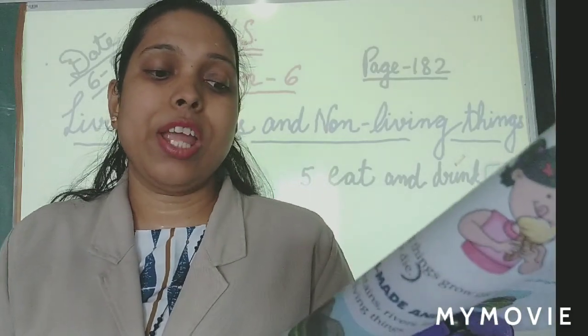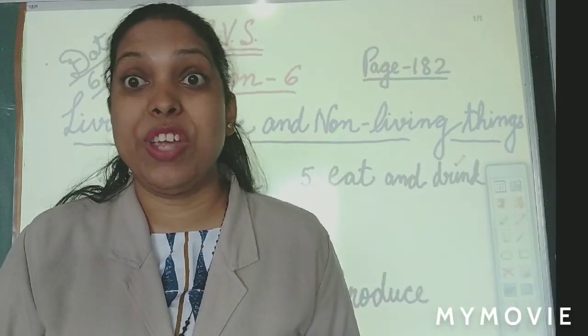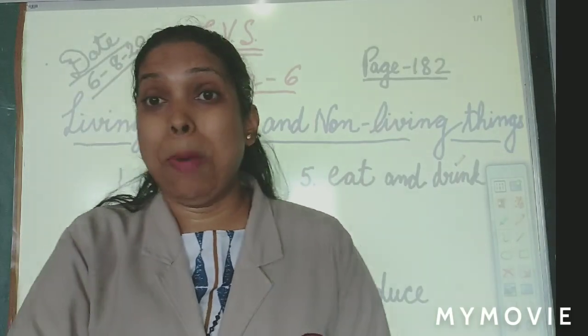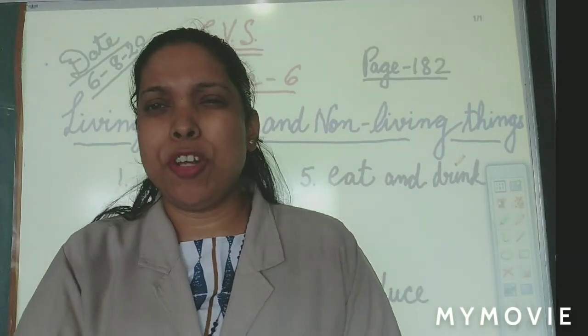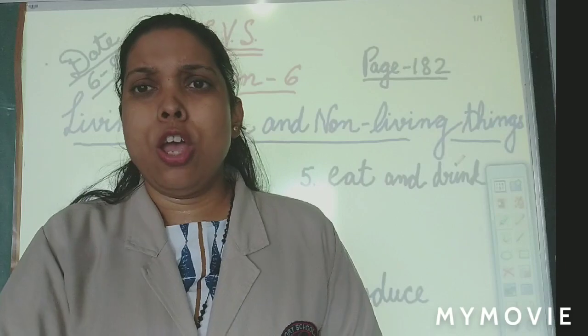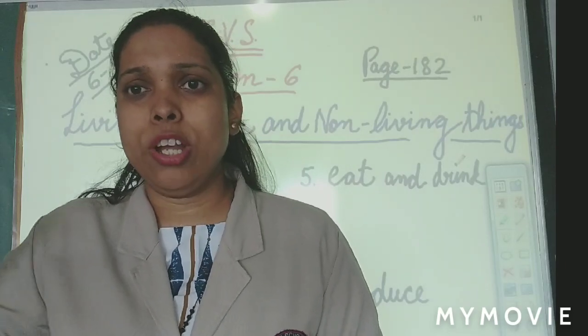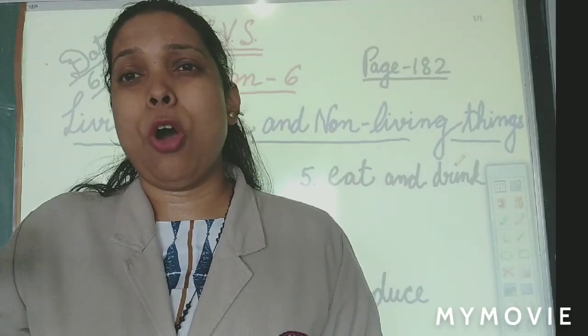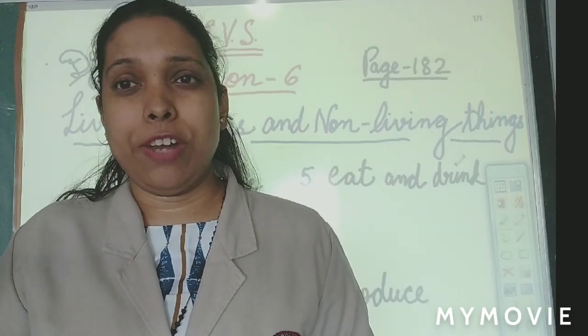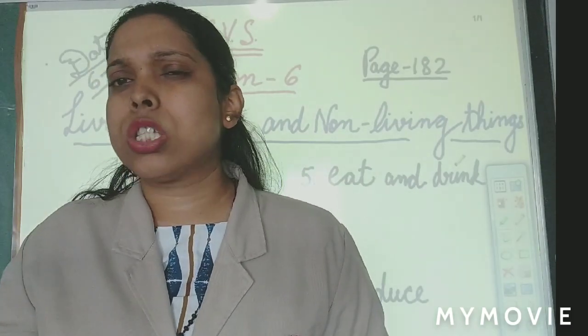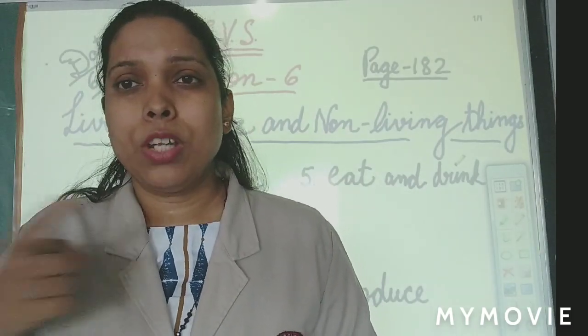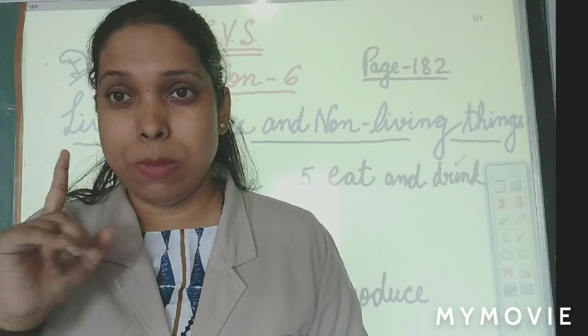Okay. Living things can also taste. Your mama cooks food. Sometimes it's very, very tasty. So when mama is cooking in the dining room, and you are sitting in the living room watching TV, you can smell the tasty food. Why? Because of your sense organ you can smell.